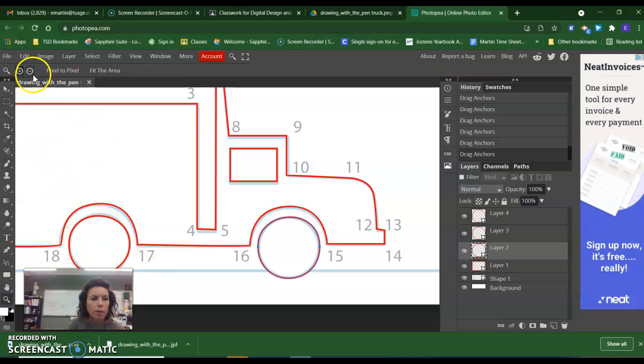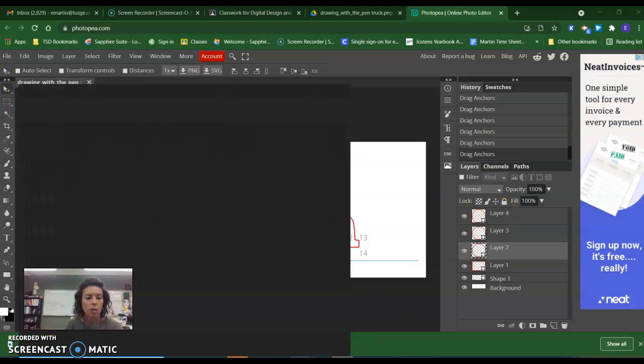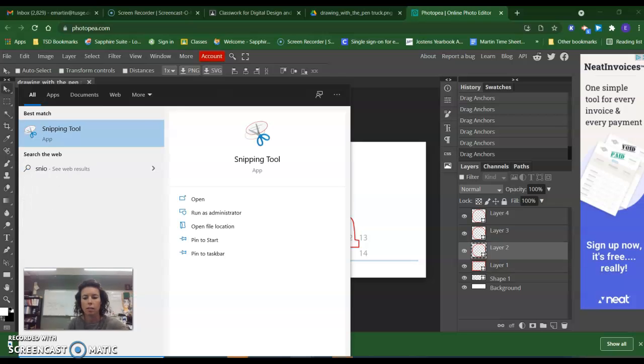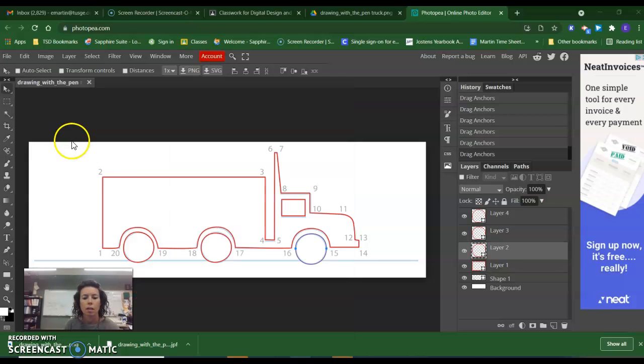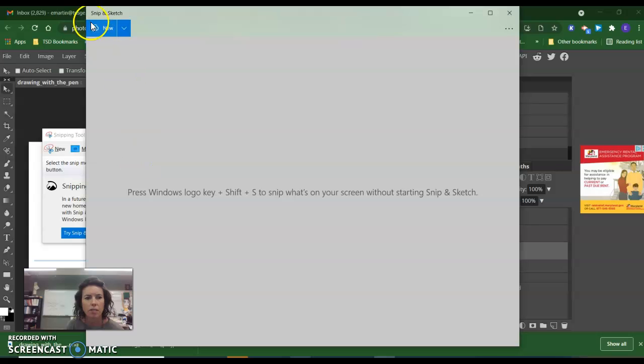So now this is what we are going to screenshot to turn in. You do need to screenshot your layers with that. So my screenshot. Again, my snipping tool still isn't working today. Something is funky with it.